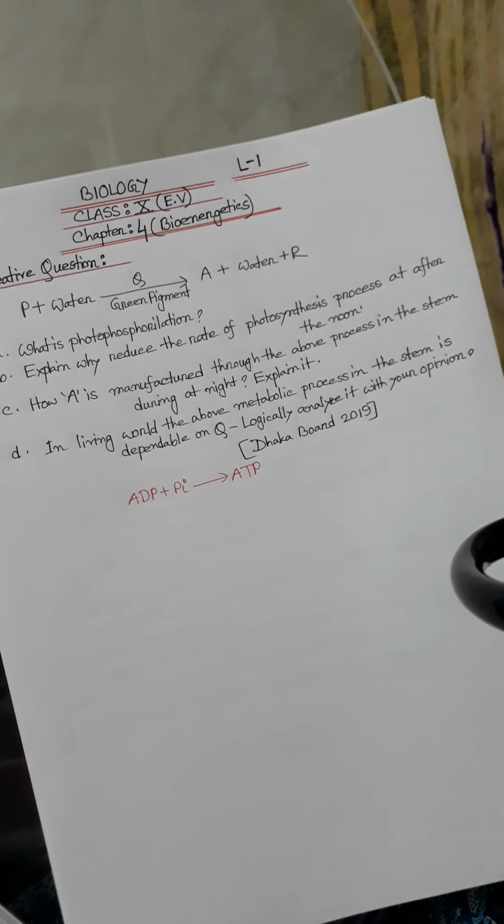After the noon, the intensity of sunlight decreases. So that's why the rate of photosynthesis process is reduced after the noon. Okay, number C,